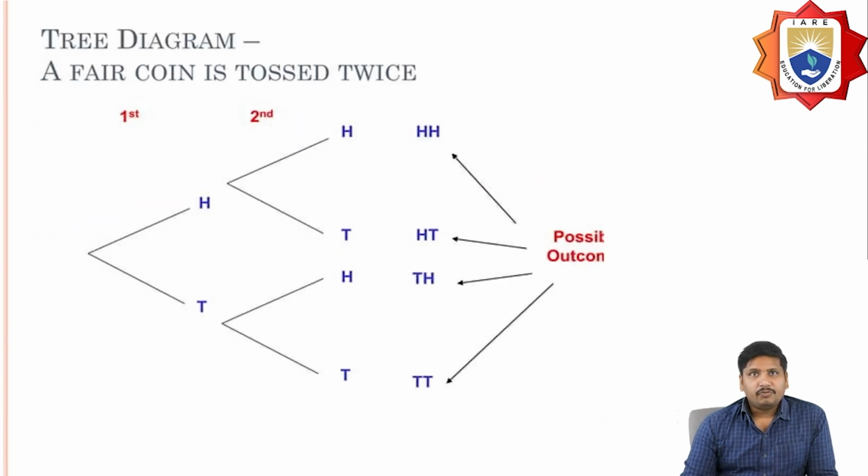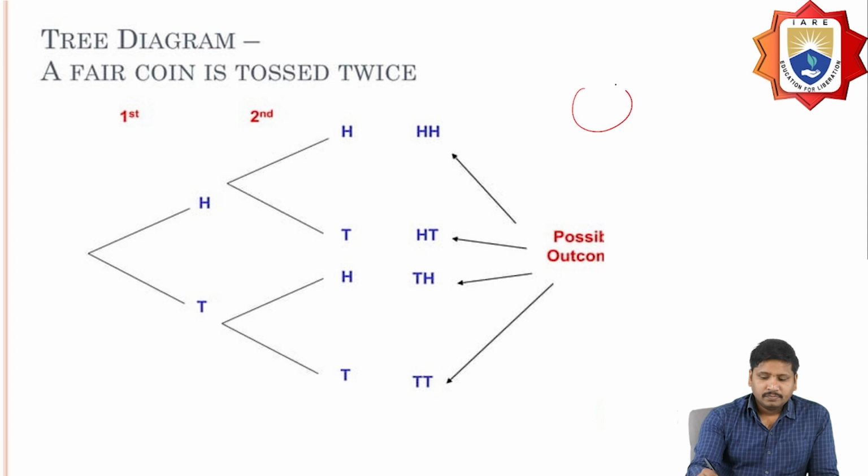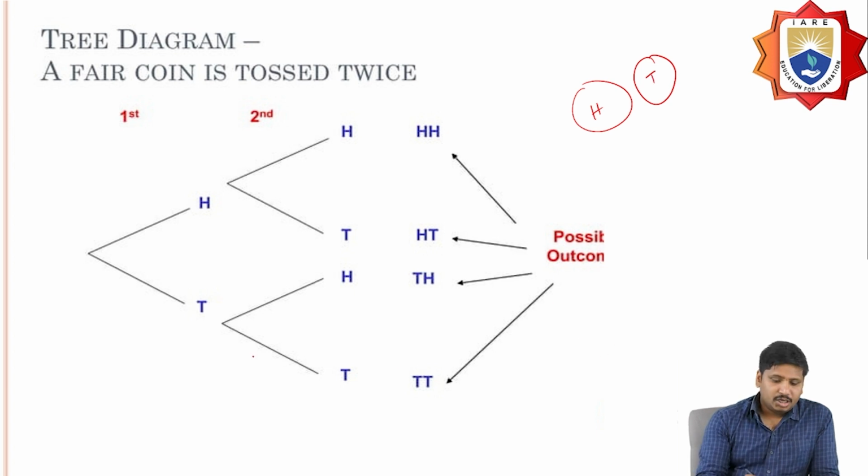Tree diagram. A fair coin is tossed twice. So how are we going to construct this tree diagram? Suppose a coin is going to be tossed twice. Initially I'm going to have head and then tail.